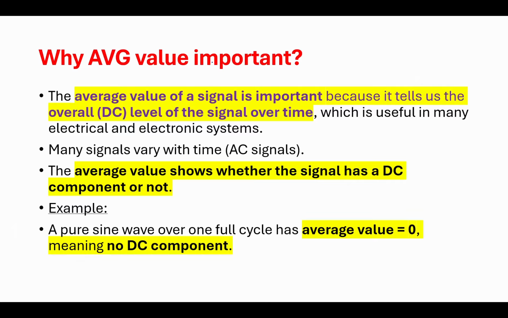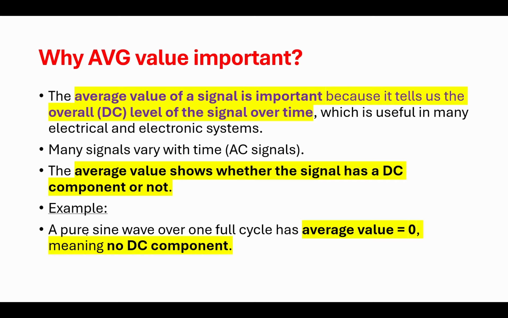So why is average value very important? It is important because it tells us the overall DC level of a signal which varies over time. This DC value is very useful in many electrical and electronic systems. Many signals vary with time, and those signals we call AC signals. The average value shows whether the signal has a DC component or not.